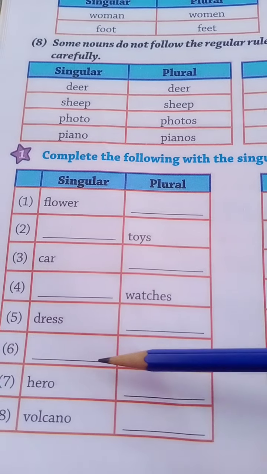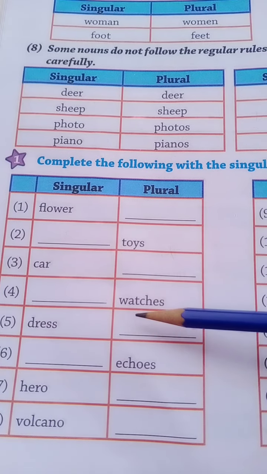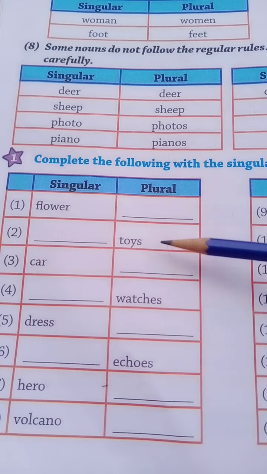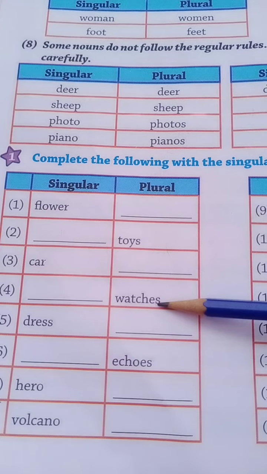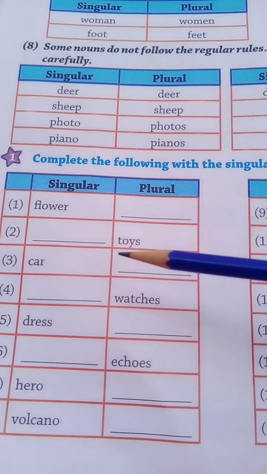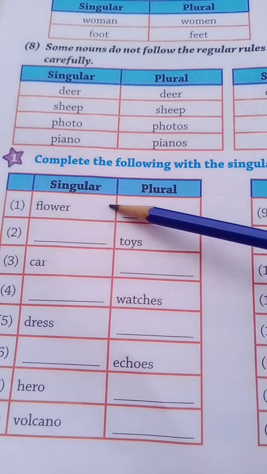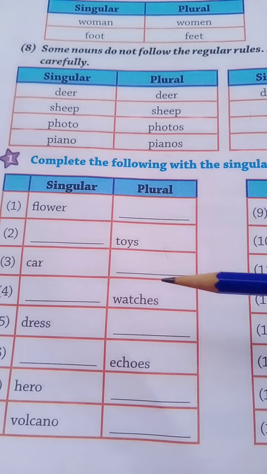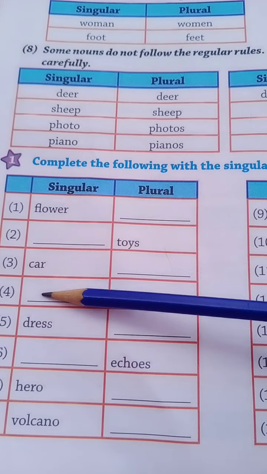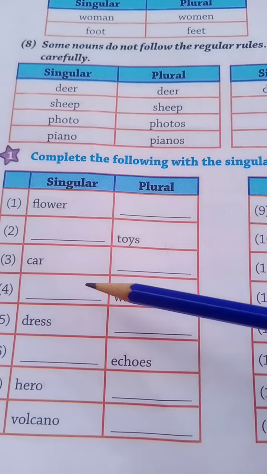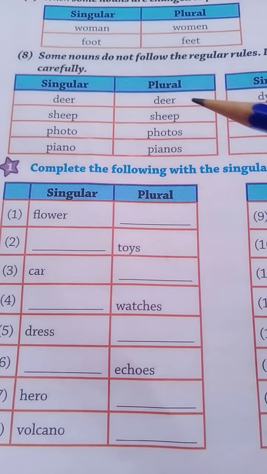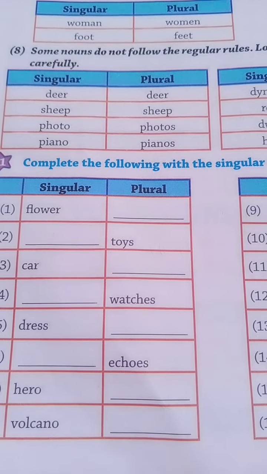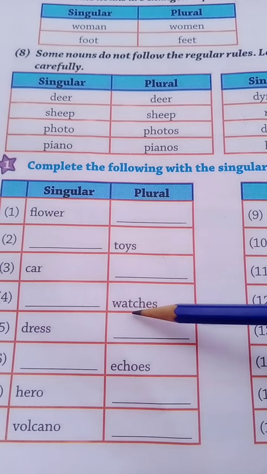And the fourth one, watches. The plural form is given, so we write the singular form only. Watches will be changed to watch. So here, students, please write watch in the dash. And here also watches is given.